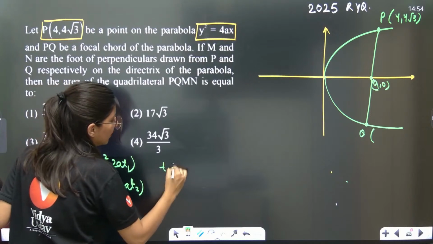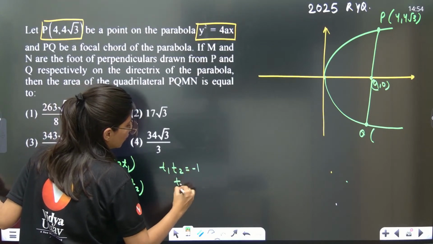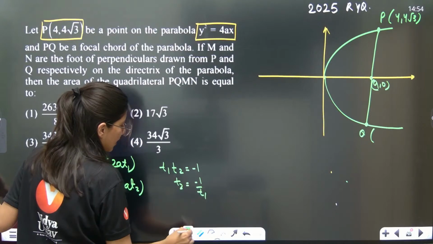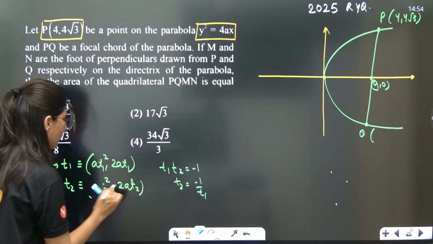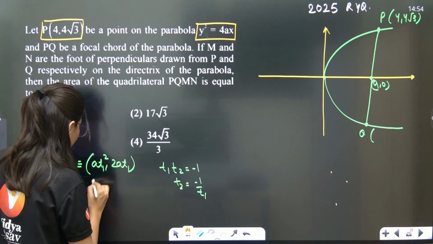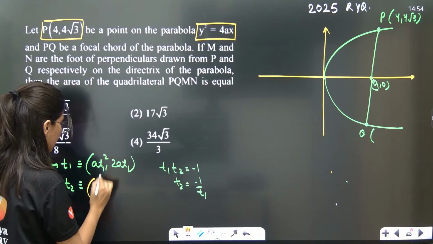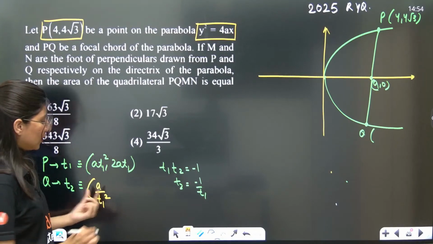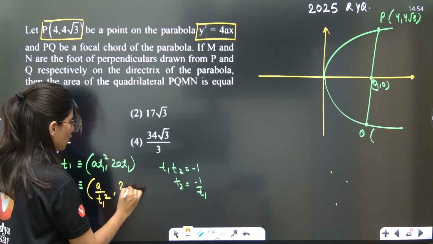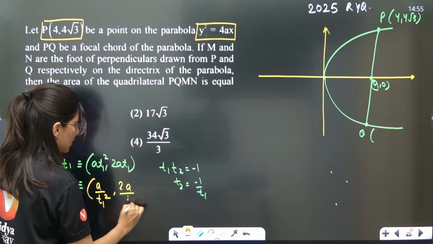T1 T2 is equal to minus 1, so T2 will be minus 1 upon T1.